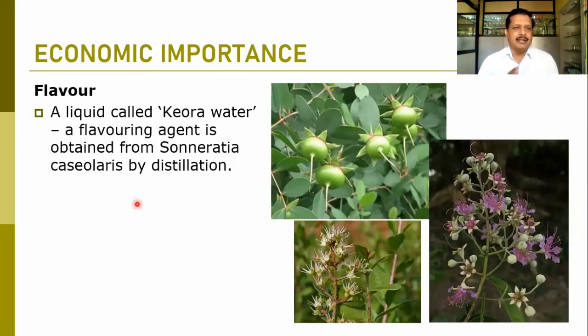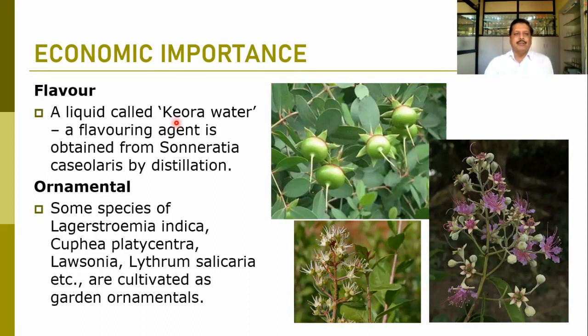Flavoring agent can also be extracted from members. A liquid called Kewra water is a flavoring agent and is often obtained from Sonneratia caseolaris by distillation. An extract is prepared by distillation, which is normally called Kewra water. So this Kewra water is nothing but a flavoring agent for foods.